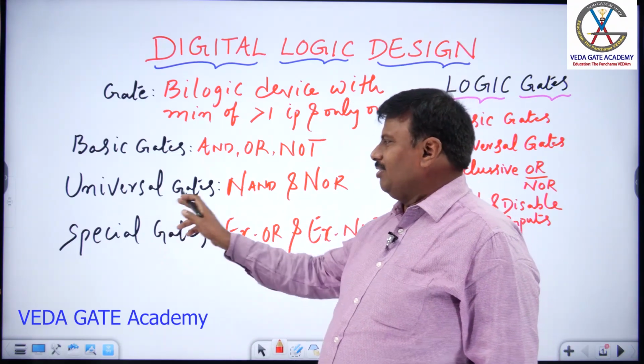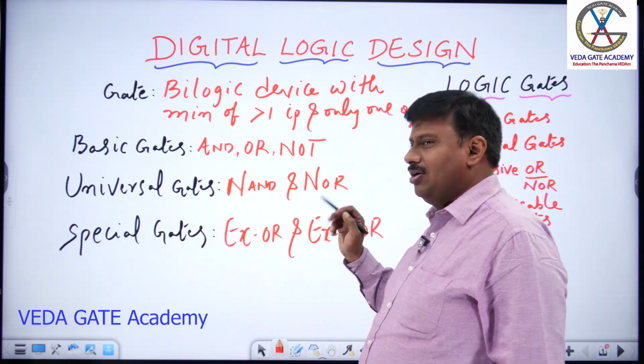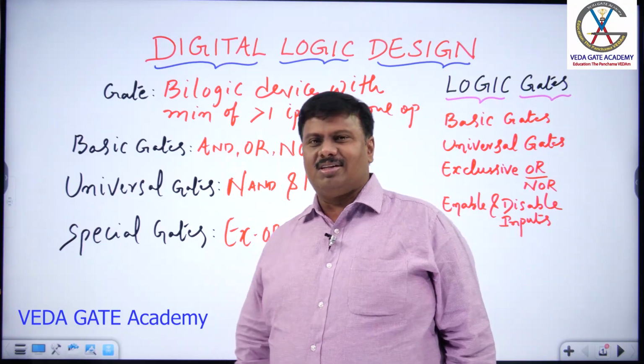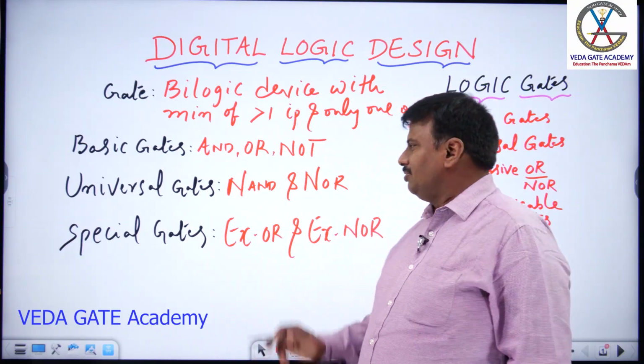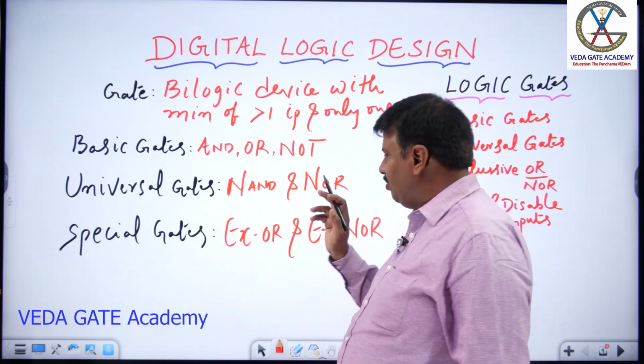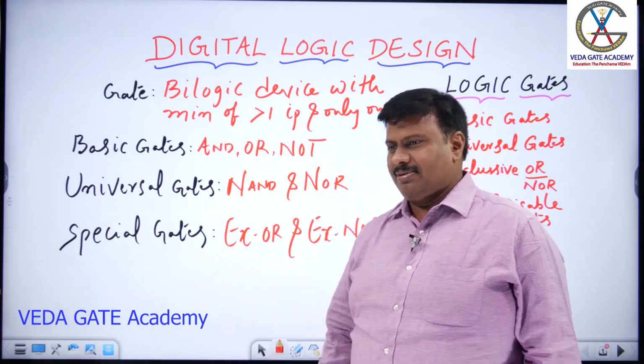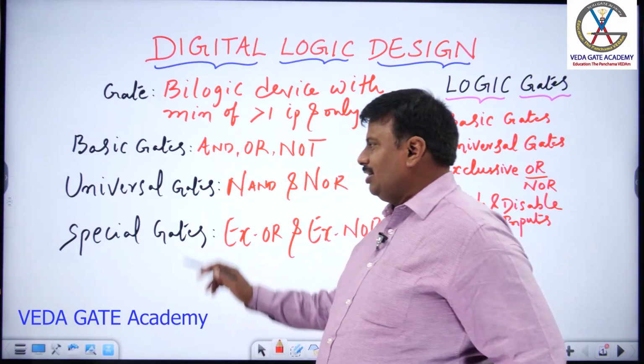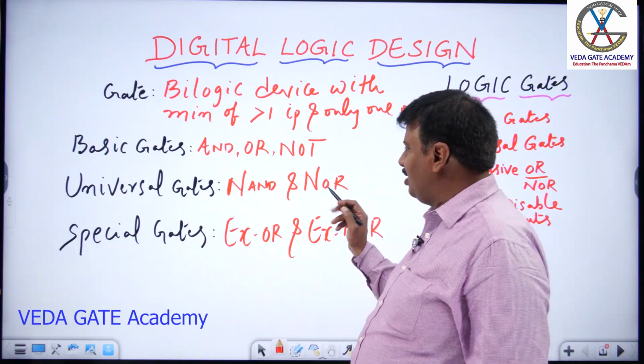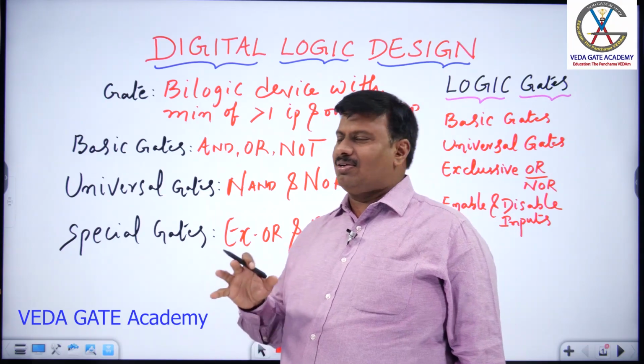Now, universal gates, NAND and NOR. Why did they call them universal gates? The reason is, with only NANDs or with only NORs, any logic circuit can be completely developed, right? With the help of only NAND or only NOR, you can develop a complete logic circuit.